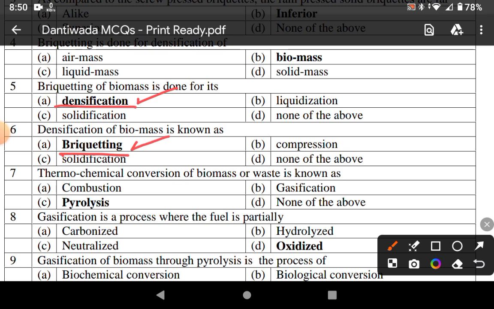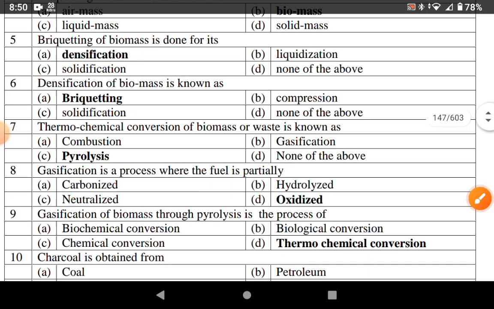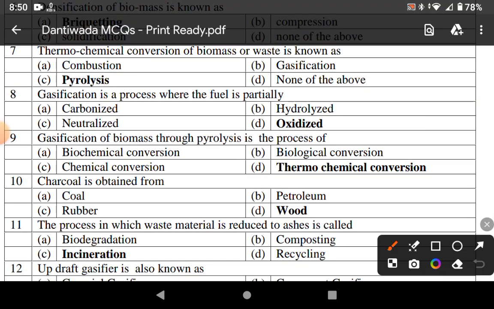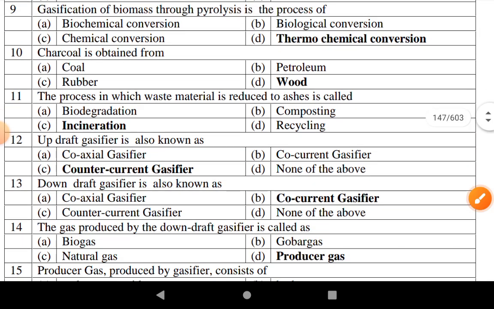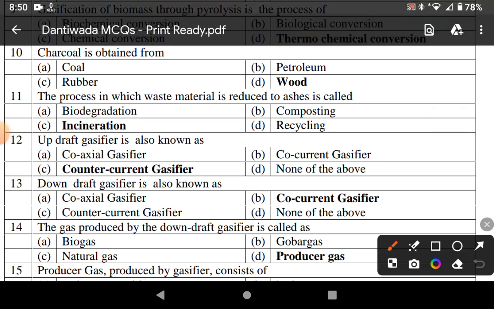The thermochemical conversion of biomass or waste is known as pyrolysis. Gasification is the process where the fuel is partially oxidized. Gasification of biomass through pyrolysis process is known as thermochemical conversion. Charcoal is obtained from wood. The process in which waste material is reduced to ash is known as incineration.